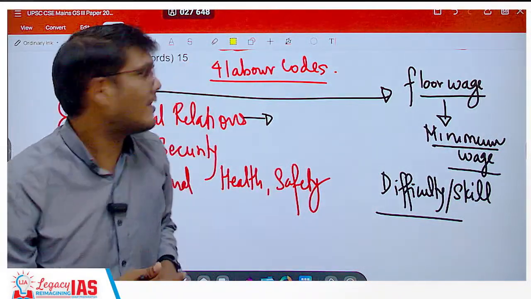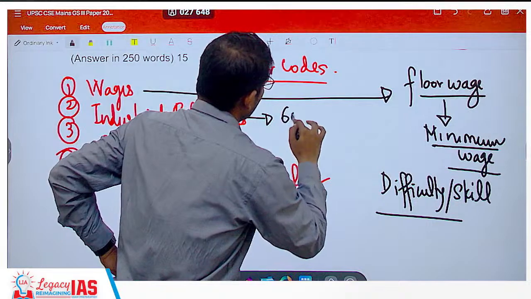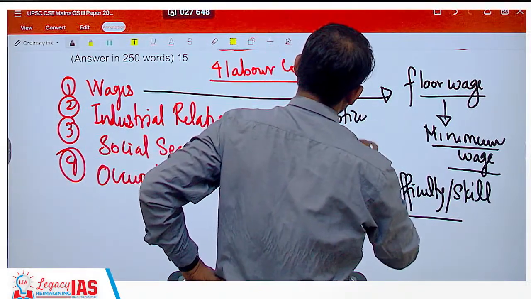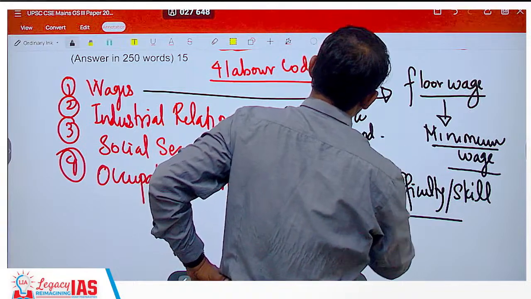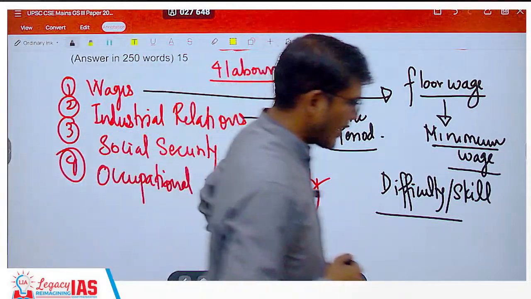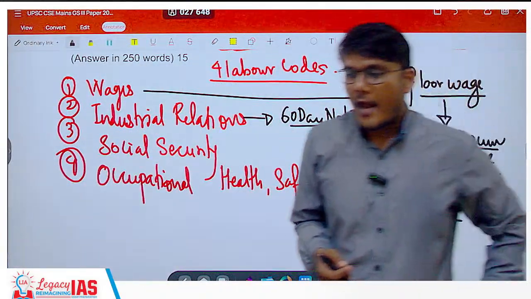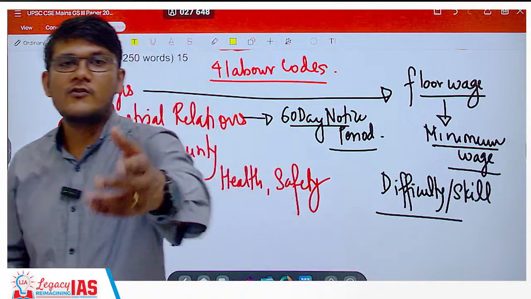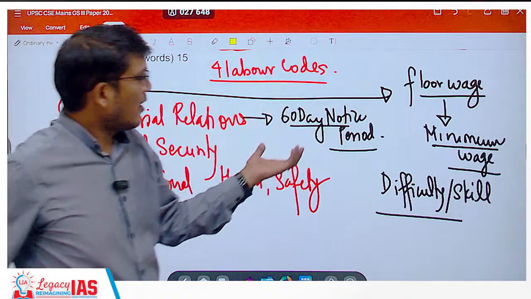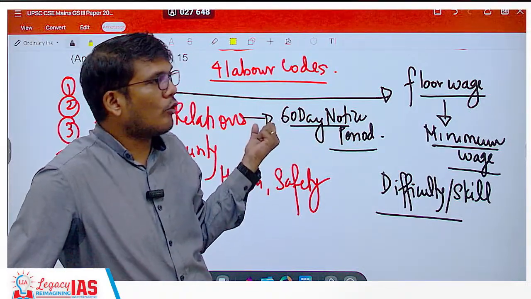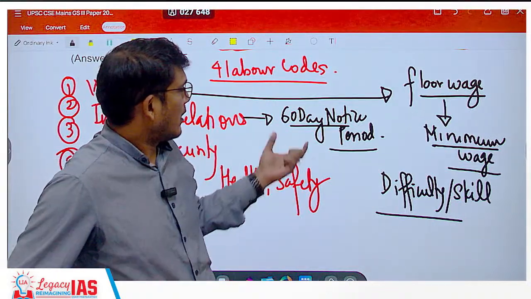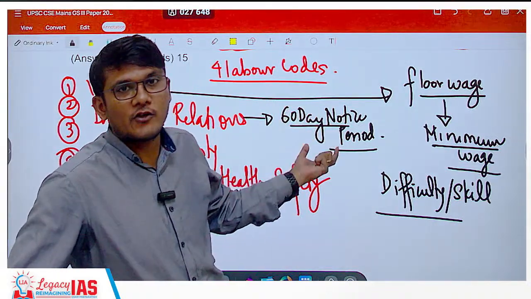But this code says that you have to give a 60-day notice period to conduct a strike. Now imagine some unforeseen, unfortunate thing happens, and the leader of the union has to give a 60-day notice period. In that notice period, whoever is going to take part, you get to know who all are involved, and you may replace those labourers, right? The intensity or intention to strike may draw down.